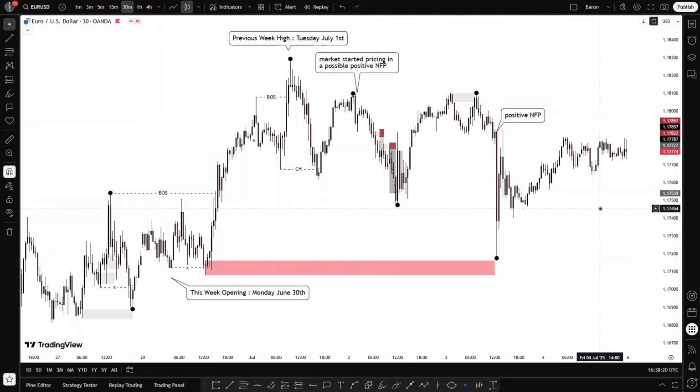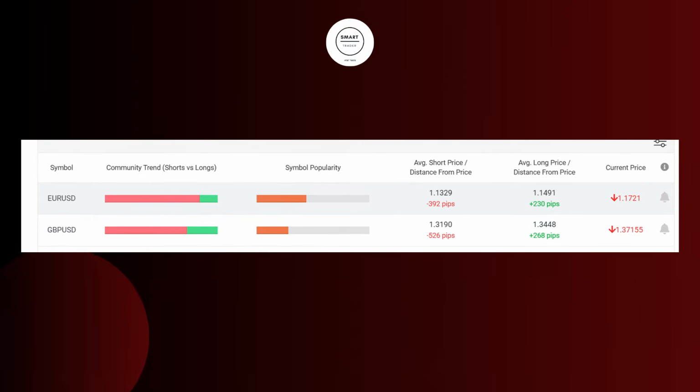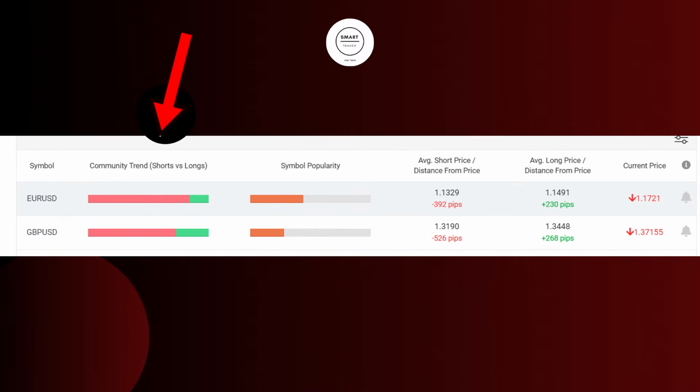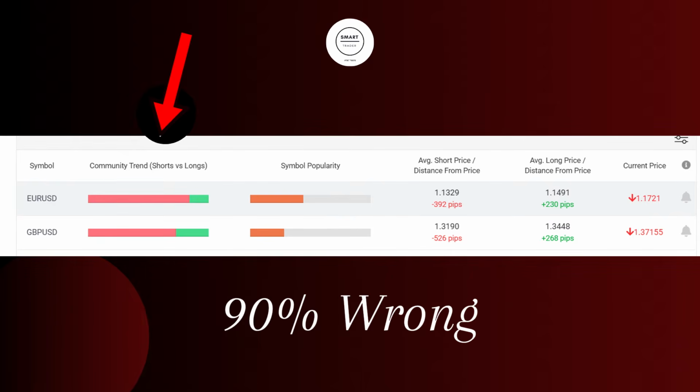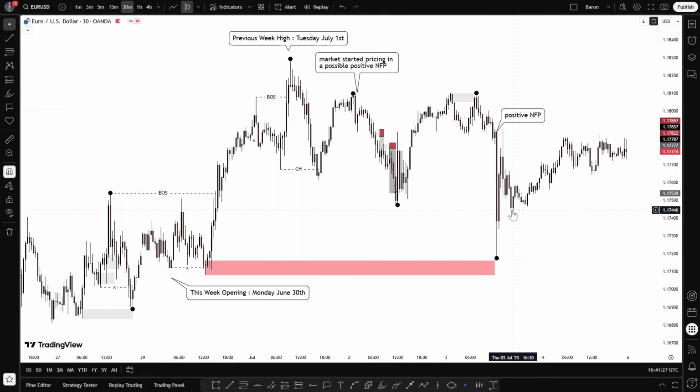And the second reason is the retail trader sentiment. As you can see in this picture here, the retail trader sentiment was overall bearish on the EURUSD, and this has given me additional confirmation, because as we all know, 90% of the time retail traders always get it wrong. So whenever you see retail traders expecting a bearish movement on a certain asset, for example, keep in mind that the market will 90% of the time go against them. So these were my fundamental reasons why I thought that EURUSD will be bullish during this week.